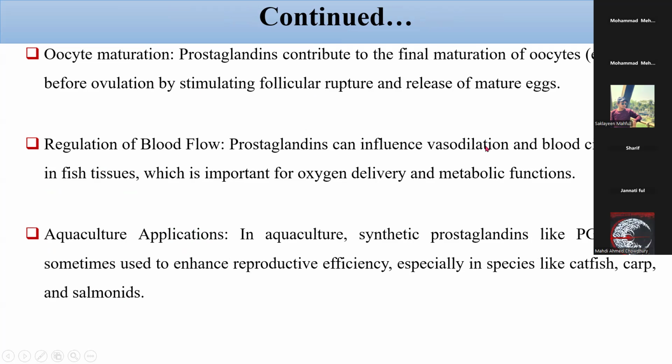Regulation of blood flow. Prostaglandins can influence vasodilation and blood circulation in fish tissue, which is important for oxygen delivery and metabolic function. Aquaculture application: in aquaculture, synthetic prostaglandins like PGF2 alpha are sometimes used to enhance reproductive efficiency, especially in species like catfish, carp, and salmonids.